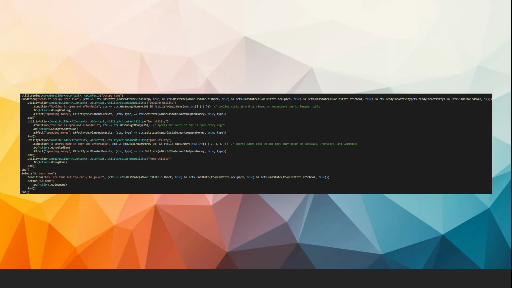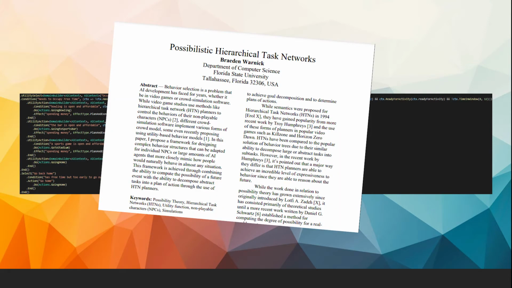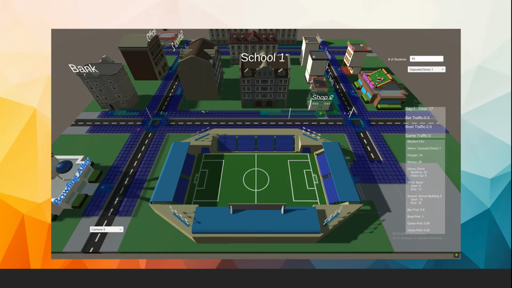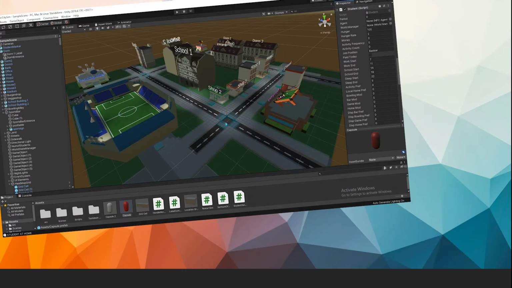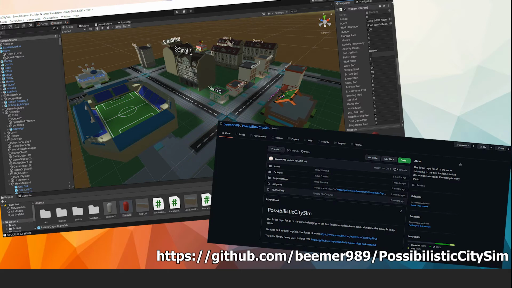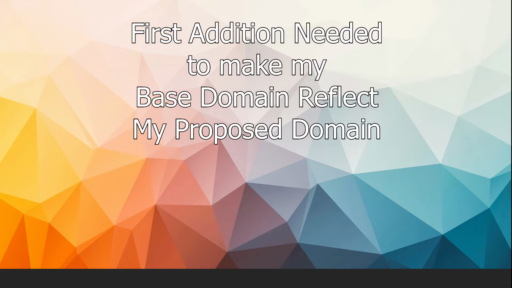The possibilistic form of the simulation is also important because it establishes a completed demo that represents the first example situation that's covered in my thesis. Furthermore, this complete demo that uses my proposed framework is additionally significant because having a built demo in Unity with shareable code allows me to better demonstrate how the ideas in my thesis can be directly applied to code in a modern game engine.